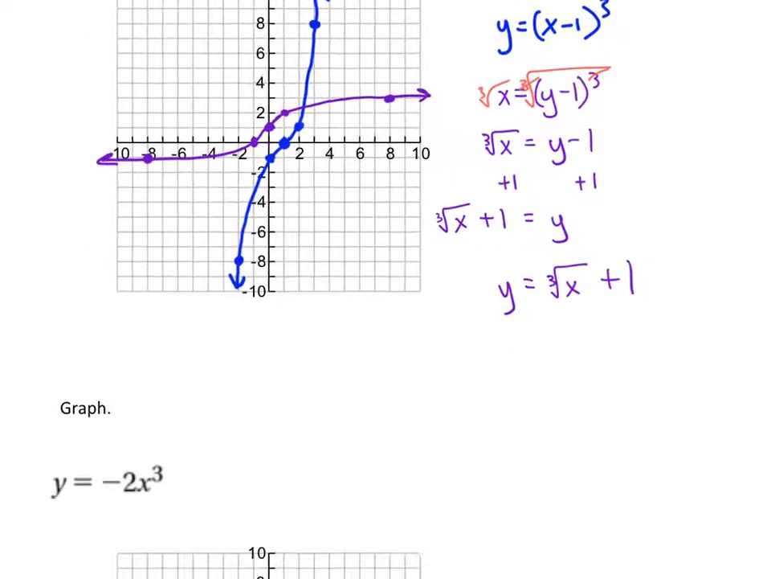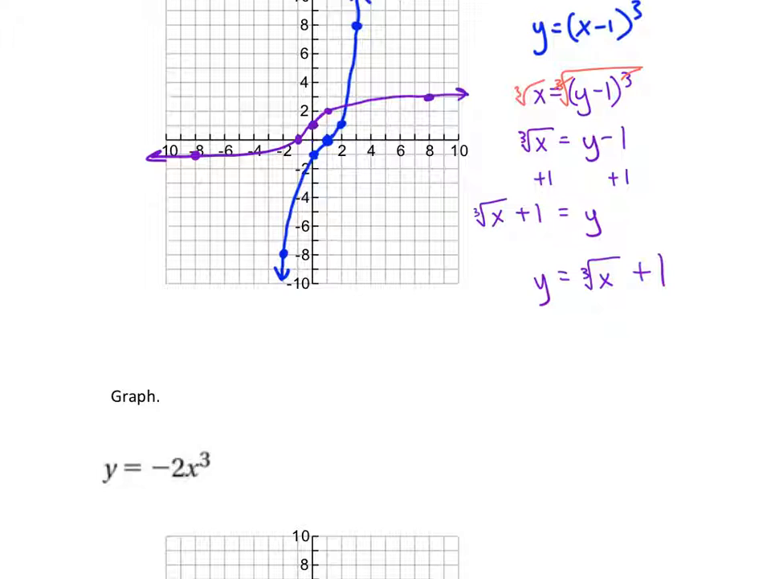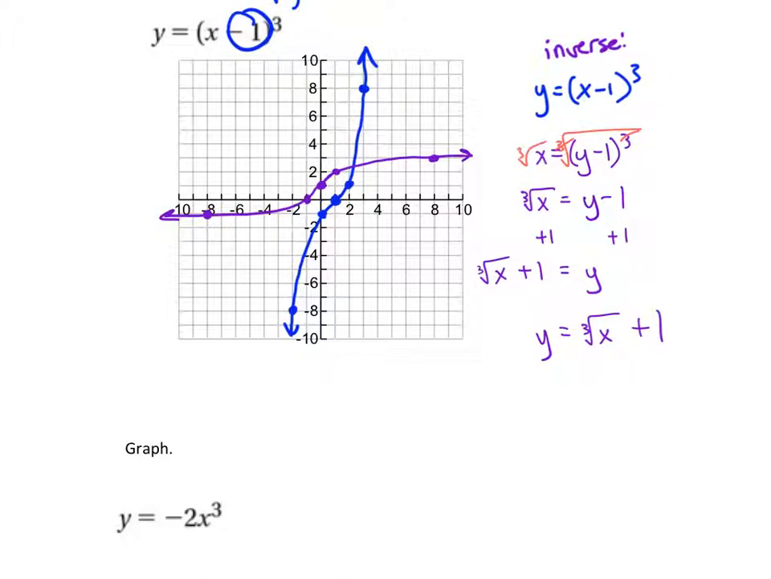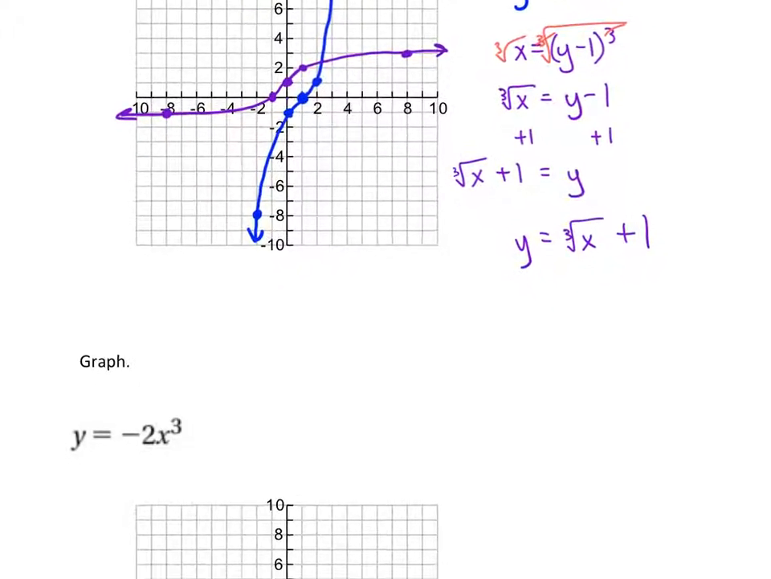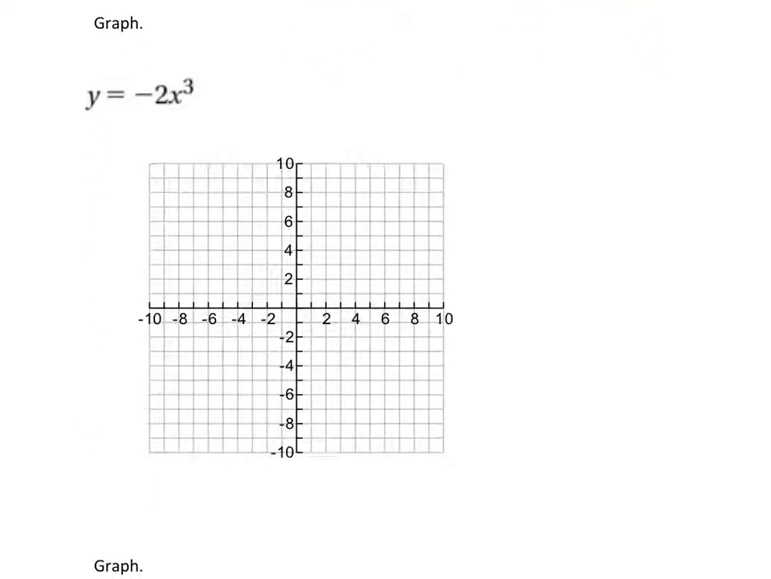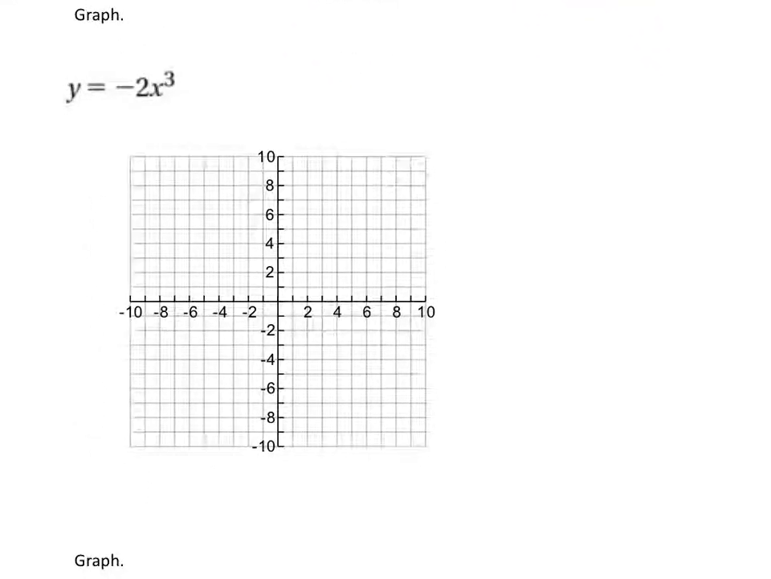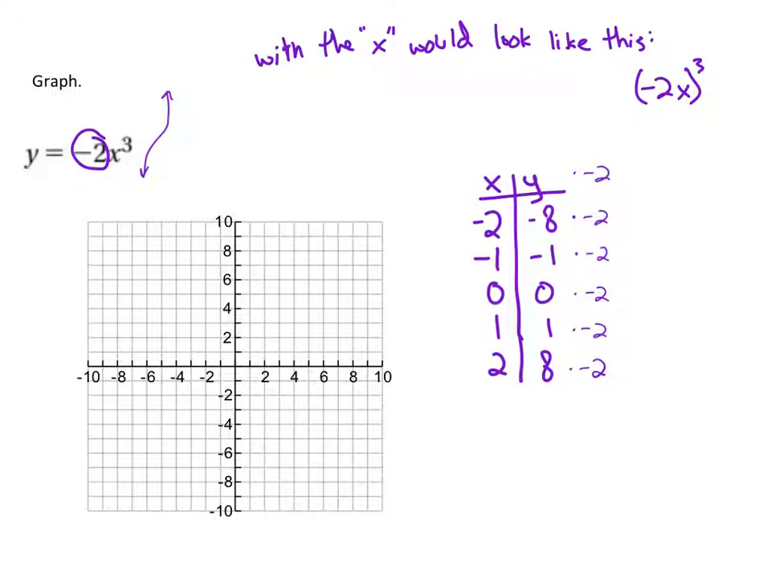All right, they are mirror images of each other across that diagonal line. Okay. If you're feeling good, try the next one. Y equals negative 2x cubed. And remember how we graphed when there was a multiplier. Same rules as in the last unit. Give it a shot.